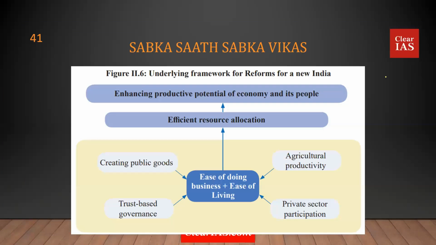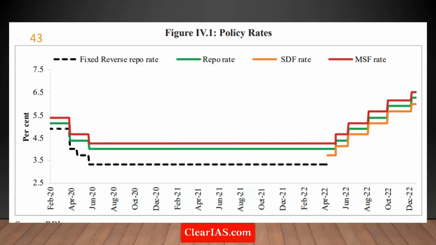And the government speaks about Sabka Saath, Sabka Vikas. The basic objective is about agriculture productivity, creation of public goods, trust-based governance, and more private sector participation, thus promoting ease of business, and not just ease of business but ease of living, which would improve efficient resource allocation and the productive potential of your economy. Now, what has happened on the front of inflation and rates? We'll have a look at it.